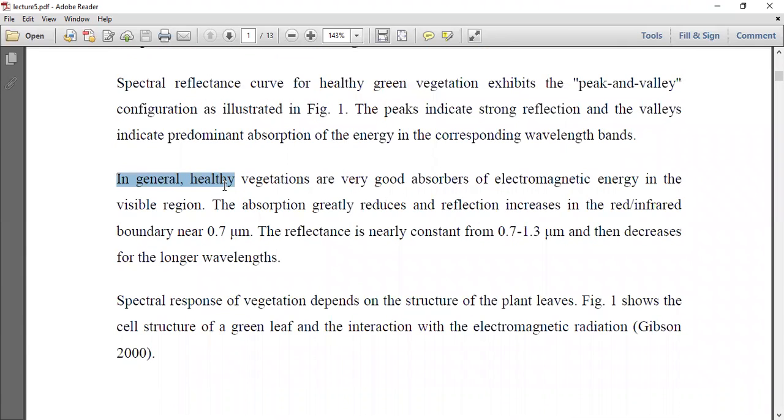In general, healthy vegetation is a very good absorber of electromagnetic energy in the visible region. The absorption greatly reduces and reflection increases in the red infrared boundary near 0.7 micrometer. The reflectance is nearly constant from 0.7 to 1.3 micrometers and then decreases for the longer wavelengths.